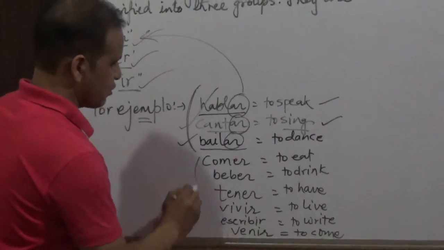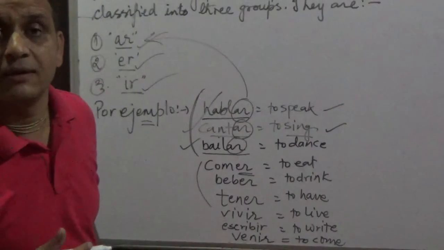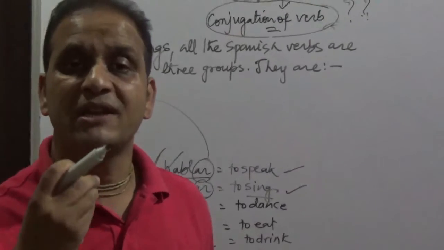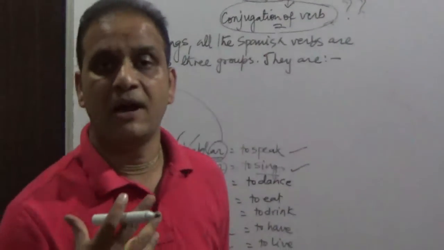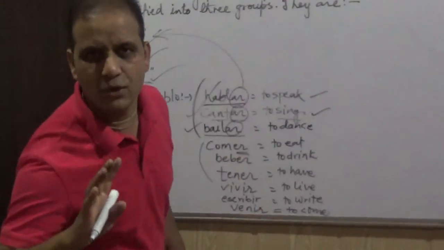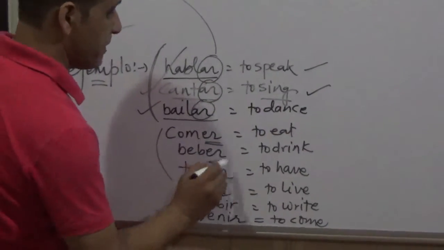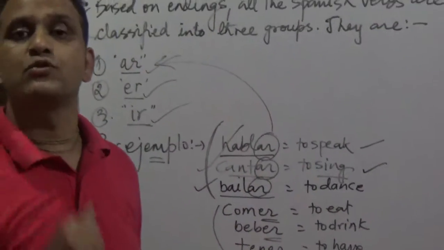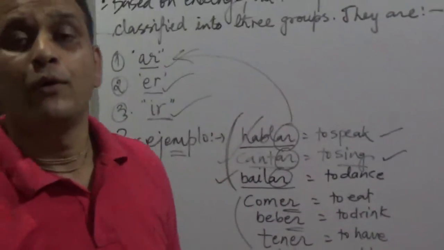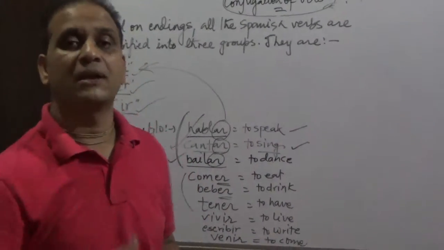Okay, the second group, comer. To eat, comer. Yo como la comida de vegetariano. I eat vegetarian food. No como la comida de no vegetariano. Okay, comer, beber, to drink. Yo bebo leche. I drink milk.